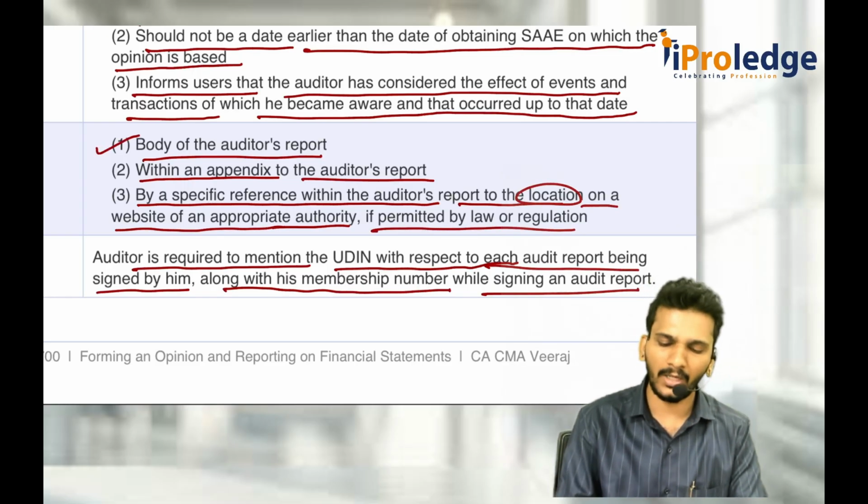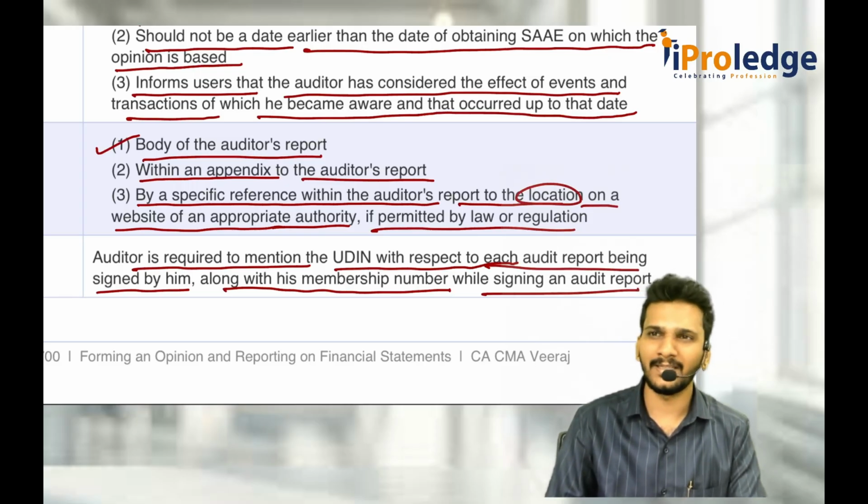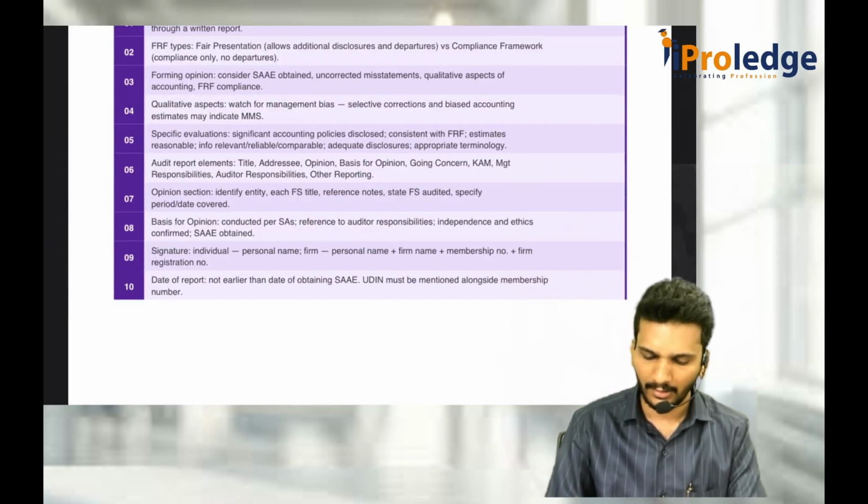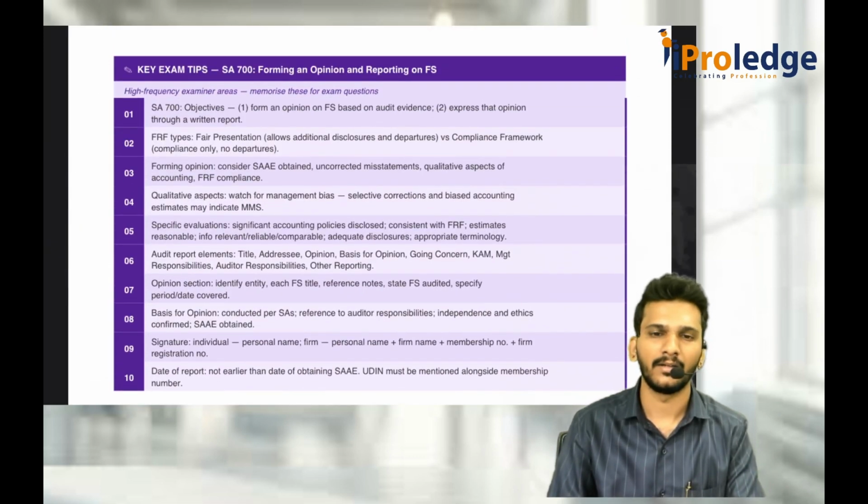Generally, in India, we follow the body of the audit report or appendix. Appendix is also very rare. Generally, it is the body only, within which they want to give it. This is what SA 700 is.